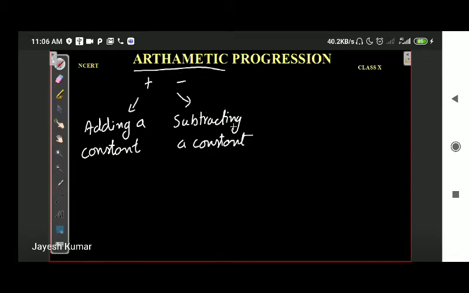As such, we use arithmetic for addition, subtraction, multiplication, division. That is the basic classification of arithmetic. But for this chapter only, arithmetic means we add a certain number or subtract a certain number, which is a constant. Okay. Progression. What is progression? Progression is nothing but a series.